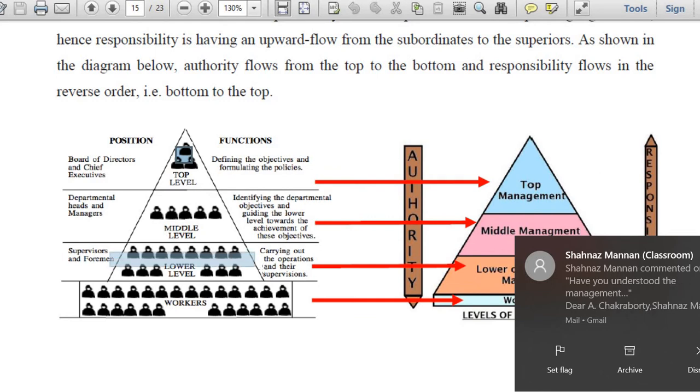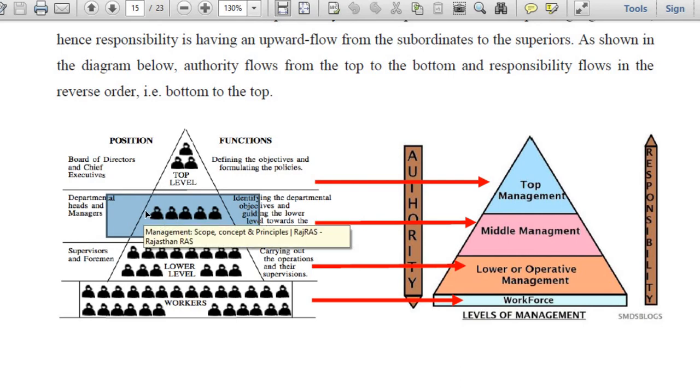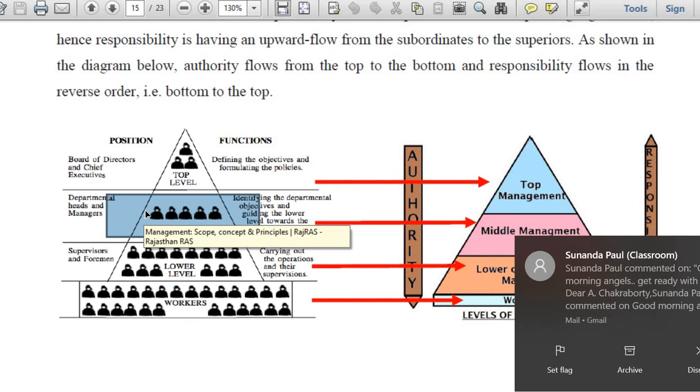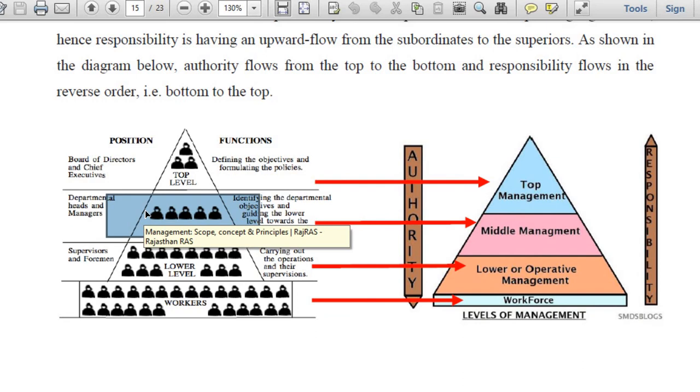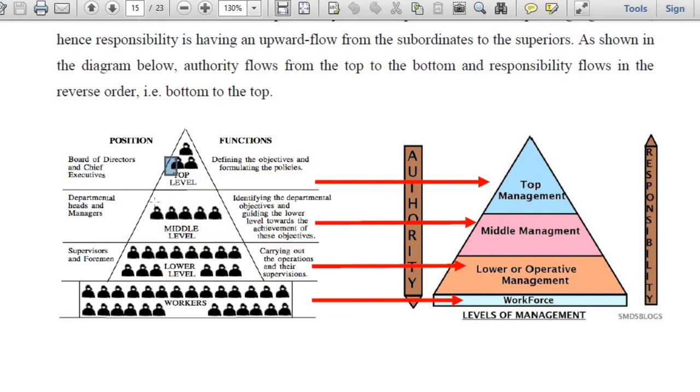So lower level managers, won't they set any objective? Top level managers will set the objective for the whole organization. Middle level managers will set the objectives for their own departments, and I told you all will be in the same line. That means departmental objectives should be in the line of the organizational objective. If the departmental objectives are fulfilled, then only there is a possibility that the organizational objectives can be fulfilled. Right? So this is called keeping this in a linear trajectory, in a linear frame.